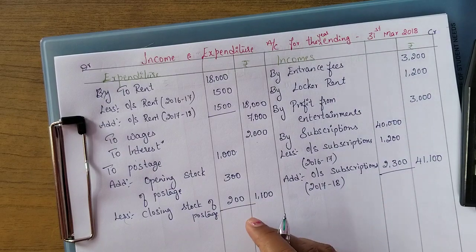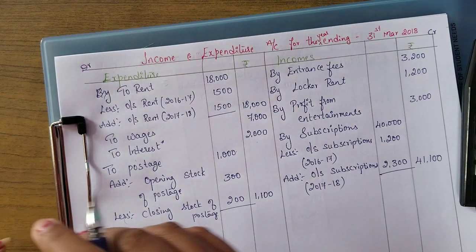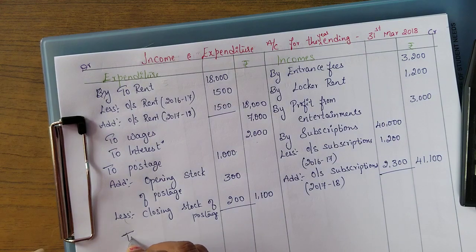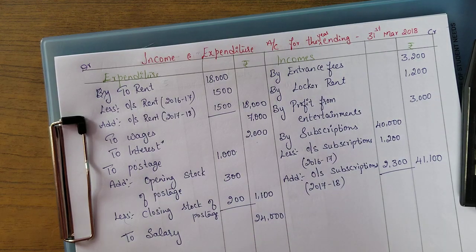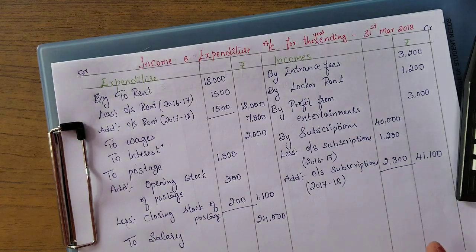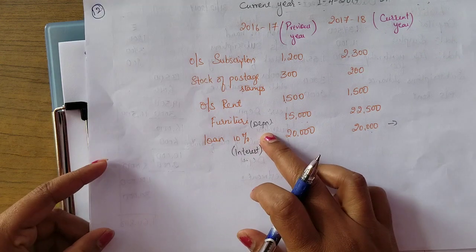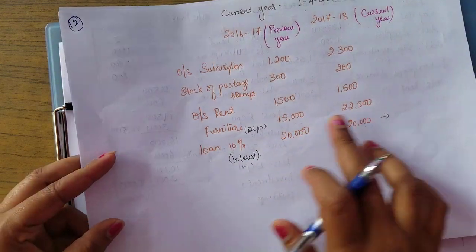Okay, next we have salary. So salary, there is no adjustment, directly we can write salary 24,000. Okay, and next we have completed all those. As I told you, we have to see the depreciation also. We need to find out depreciation for this.